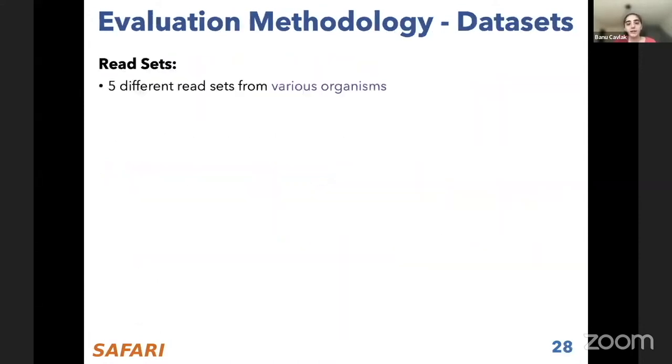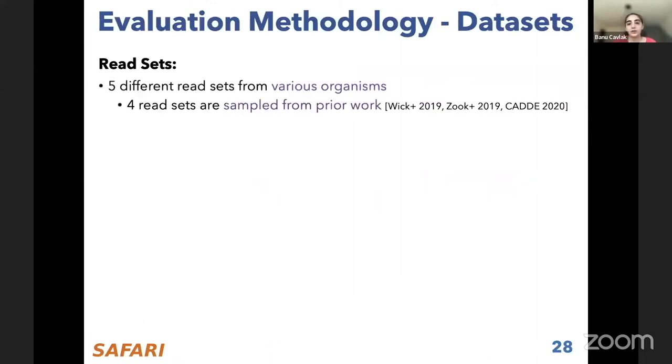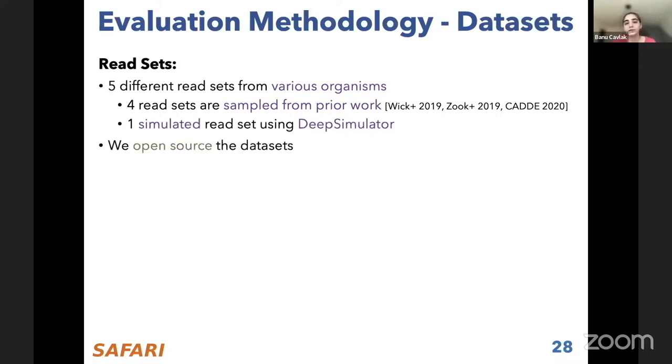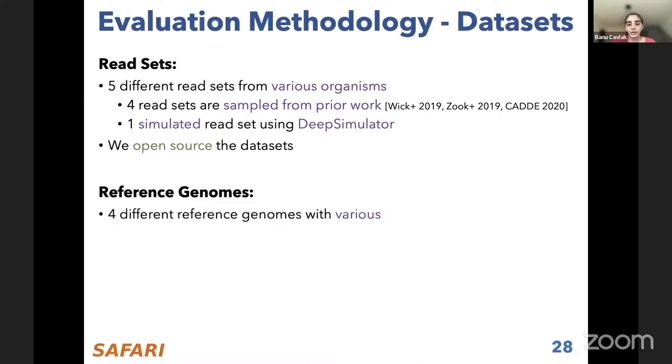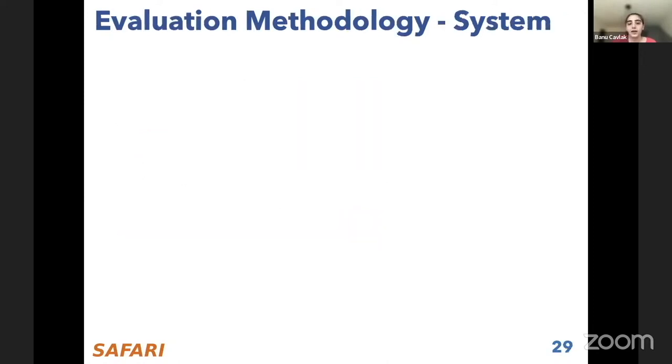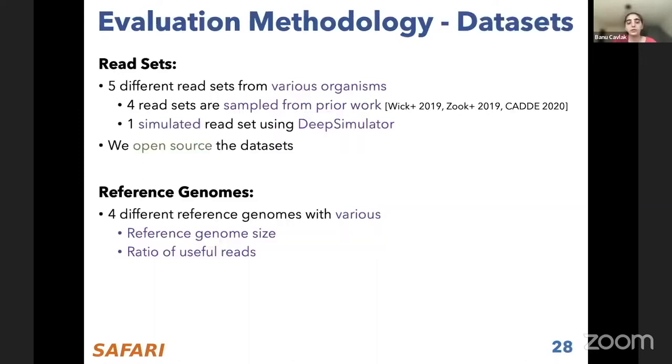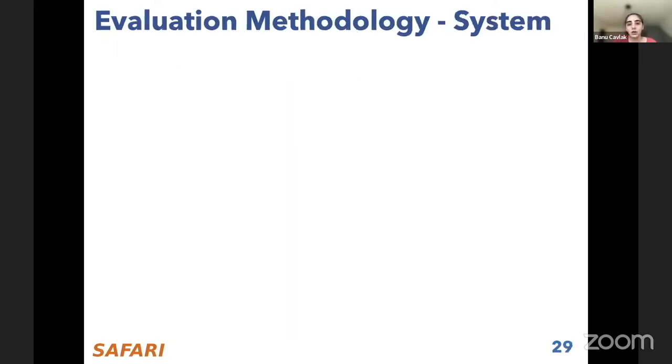We have various data sets, 5 different data sets from various organisms, most of them sampled from prior work, and then one we simulated using DeepSimulator because we couldn't find any proper real data set for this type of viral reference mix. We open source all our data sets so that you can reproduce our results. We have 4 different reference genomes with various reference genome sizes and ratios of useful reads, to show that we really can do very well in different kinds of scenarios.